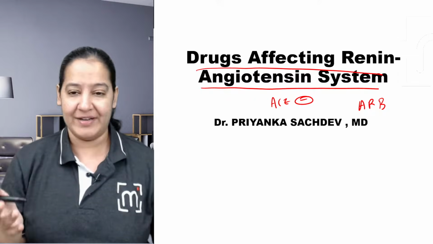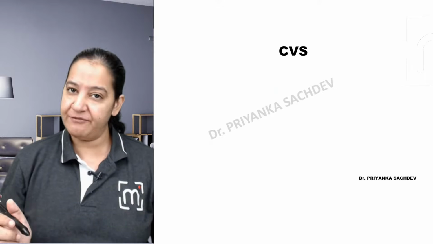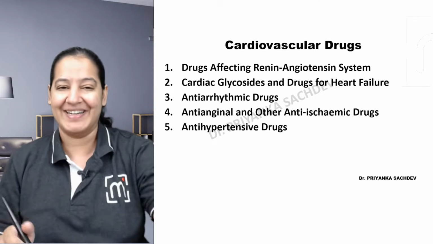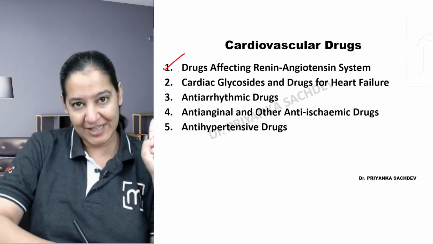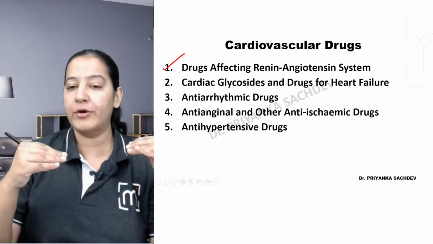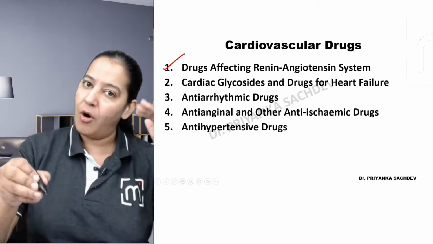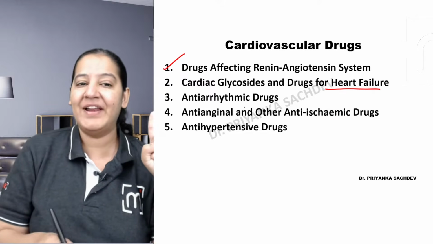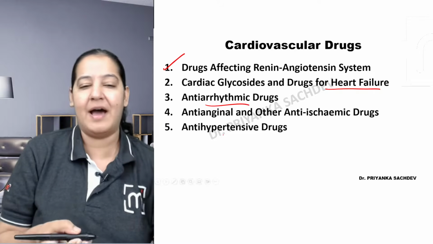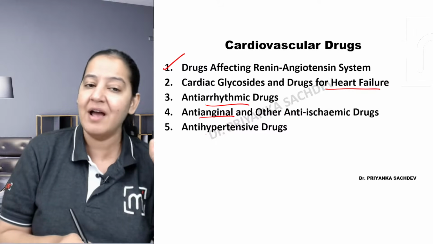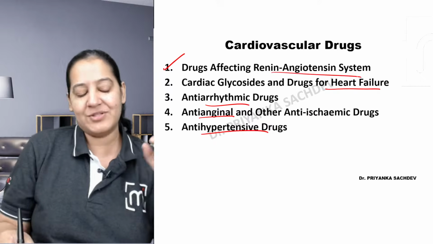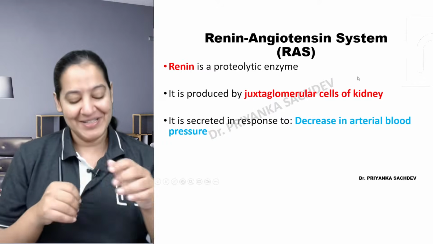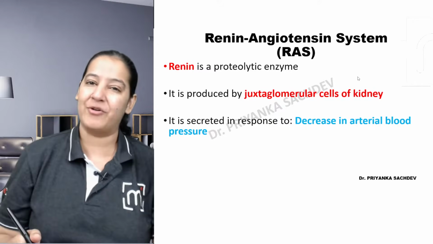Anyways, let me move further. In CVS, in pharmacology, we have to study 5 chapters. Out of the 5, today we are taking the first one, the drugs acting on RAS, and gradually I'm going to launch all these topics one by one, because all 5 topics are difficult. The drugs acting on heart failure, the antiarrhythmic drugs, the drugs for angina, and drugs for hypertension. All these drugs I am going to take one by one. Are you people there? Can we go ahead?